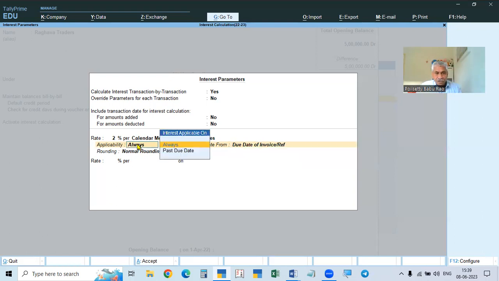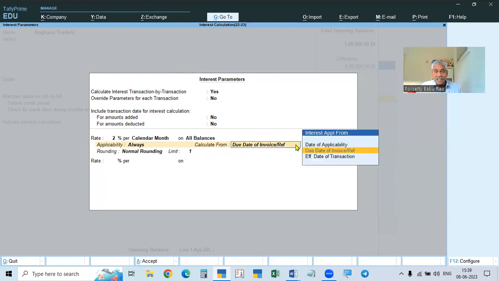Otherwise, if you want to give here, go to past due date by so many days, 10 days, 15 days, 20, whatever it may be. So these are the two: date of applicability and due date of invoice. Another one is effective date of transaction, which we will take up later. I am making the video in two parts, so only these two I will take up, and simple interest and compound interest I will take up in the next video.